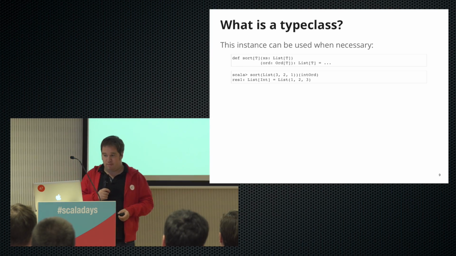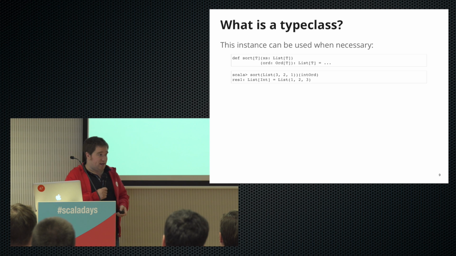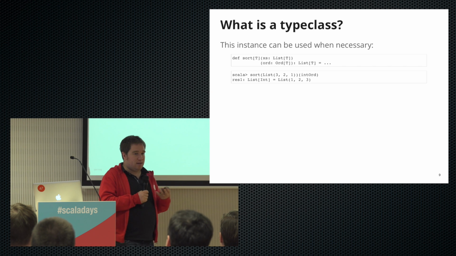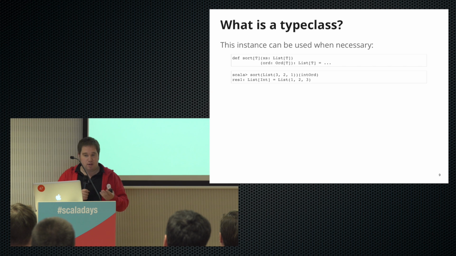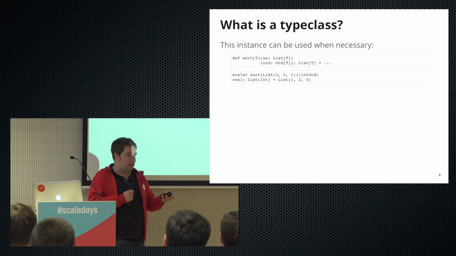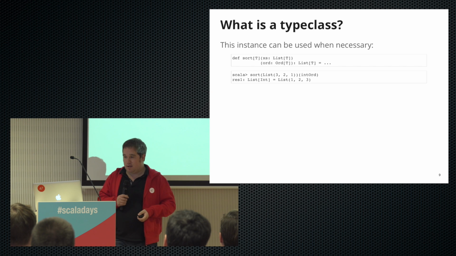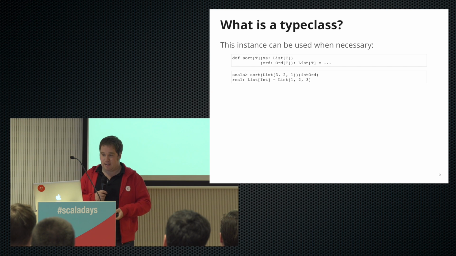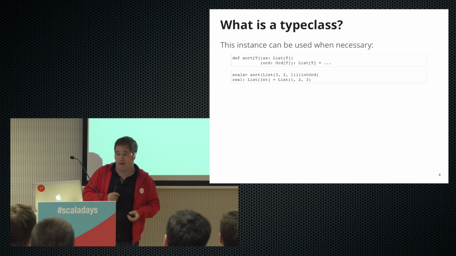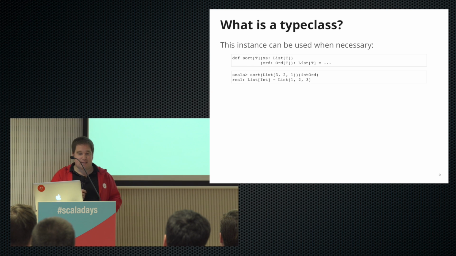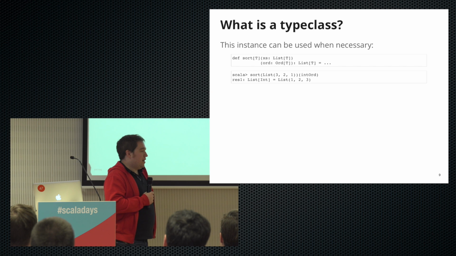Say we wrote our own sort method, and we parameterize this, so that if we have a list of some type T, and as long as we can provide some kind of ordering for that type T, then we can use this method here. This will take a list, sort it, and return us a new list in sorted order for whatever sorted means for that type T. And this would work as expected. We give a list in reverse order, we pass our ordering, and it returns us one in the correct order. So maybe this is like the Java one as well.